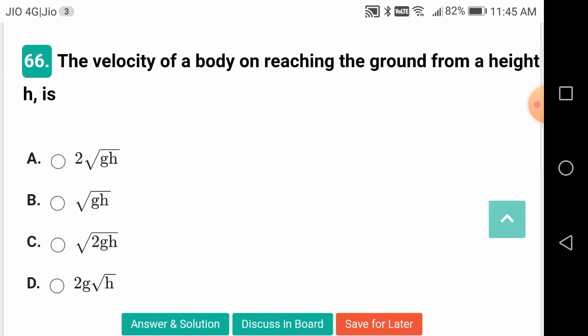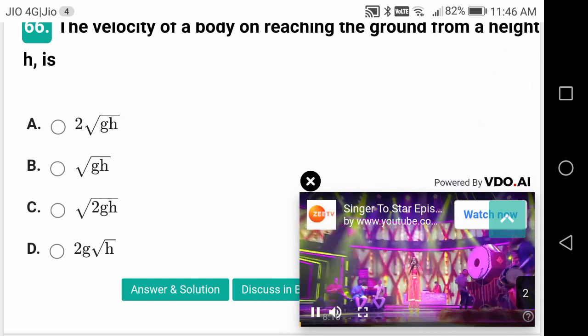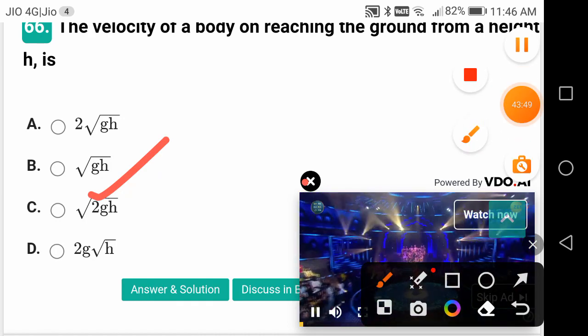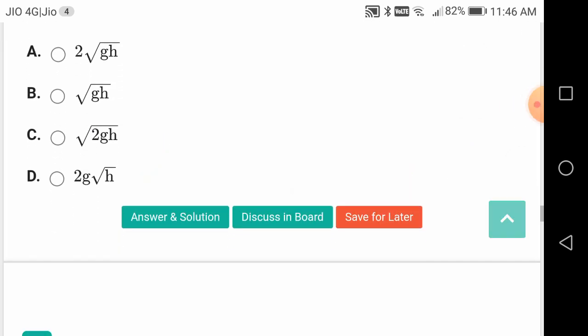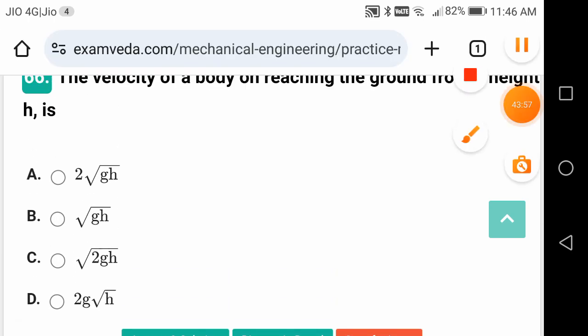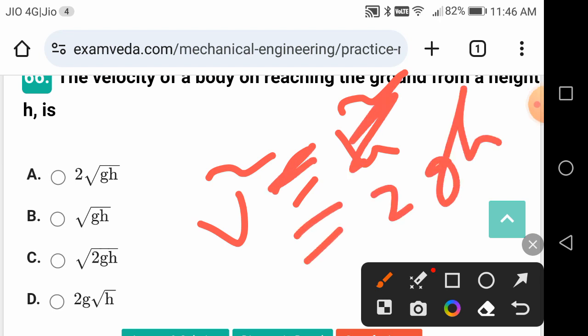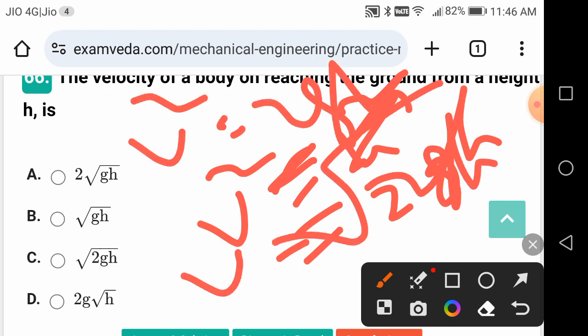The velocity of a body on reaching the ground from a height h is root 2gh. So how do I get this? v square minus u square is equal to 2as, so v square minus u square is equal to 2gh. Okay, u is equal to 0, so v square is equal to 2gh, and v is equal to root 2gh, because it is freely falling.